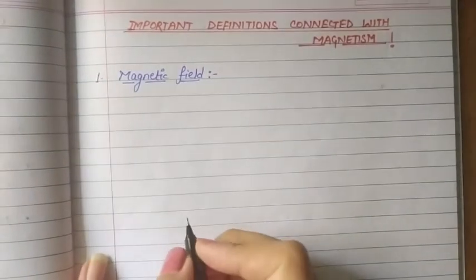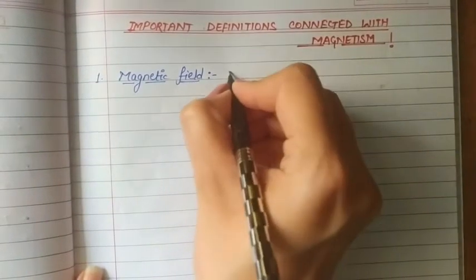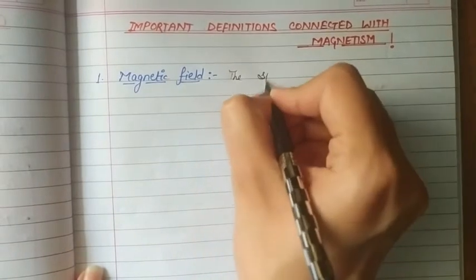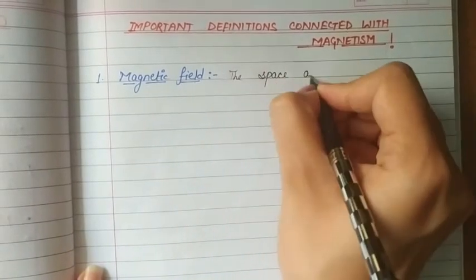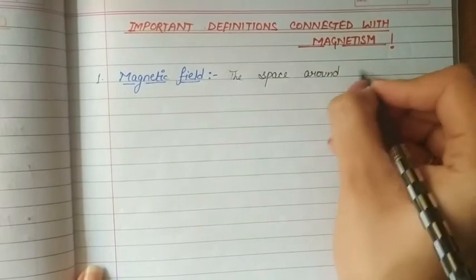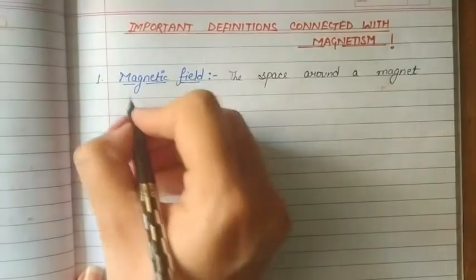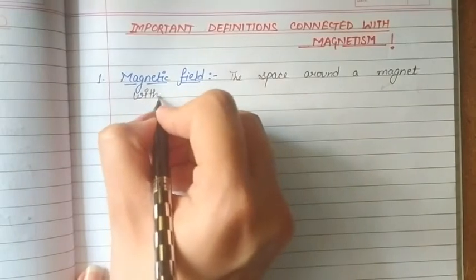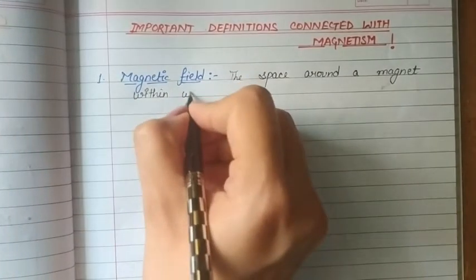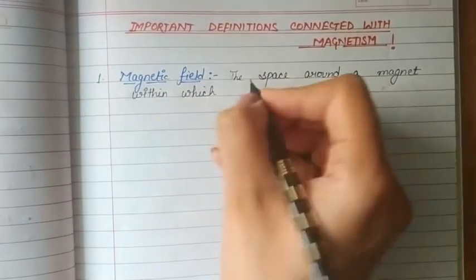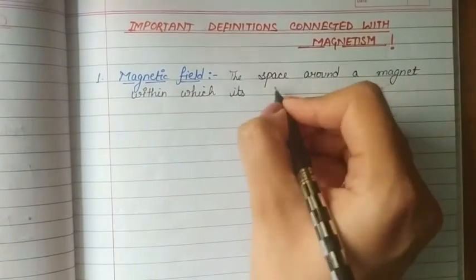So we can define magnetic field as the space around a magnet within which its influence can be experienced.